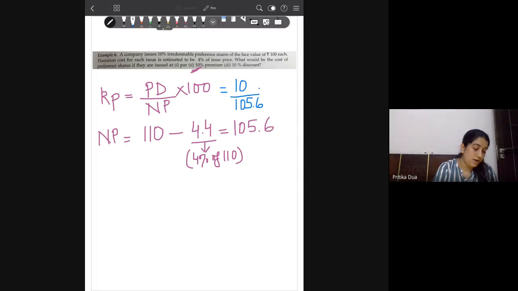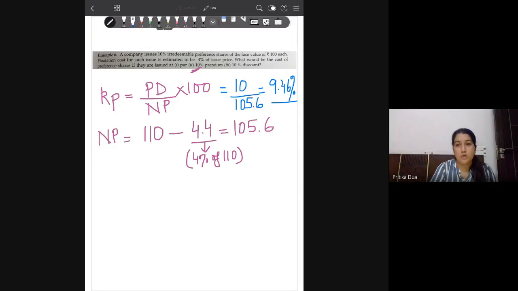So now you get the answer as 9.46% when the company is issuing preference shares at premium.